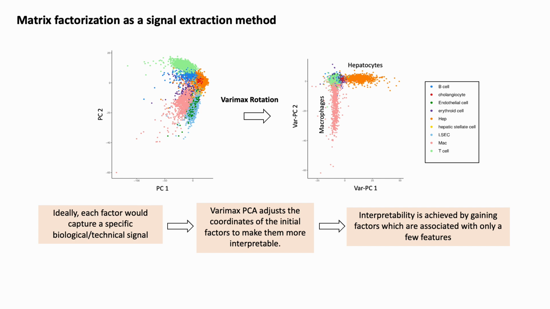Let's look at an example of varimax in more detail. I'm visualizing the distribution of cells over PCs before and after rotation. On the left side, we have PC number 2 on the y-axis and PC number 1 on the x-axis. And as you can see, the signal is a lot more clear after applying the rotation. And we can associate varimax PC number 1 with the hepatocytes and varimax PC number 2 with the macrophage population.